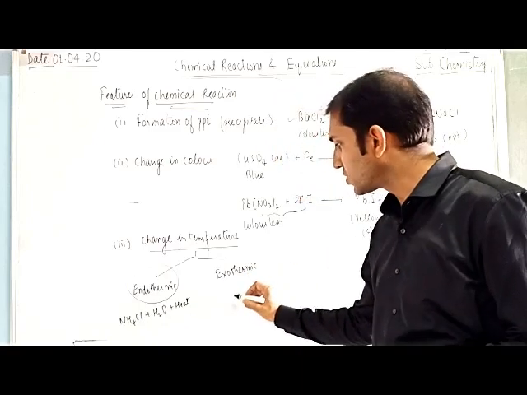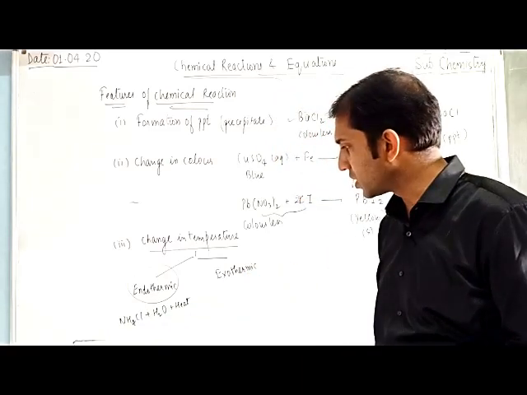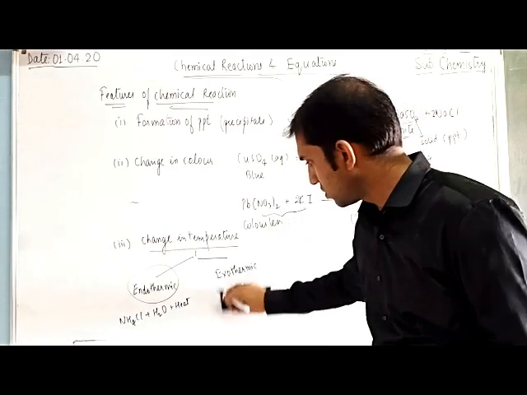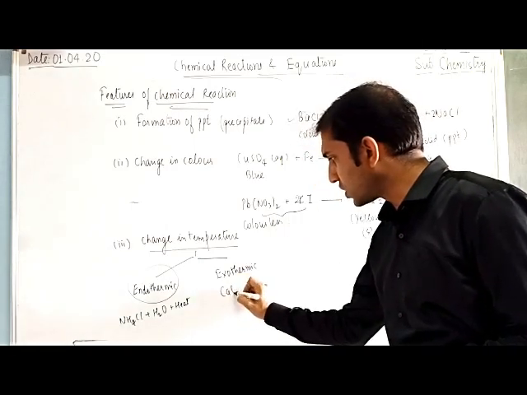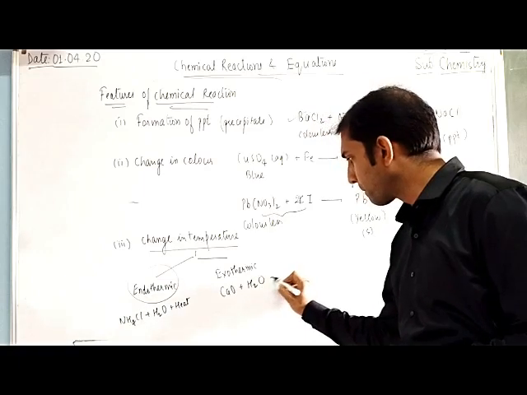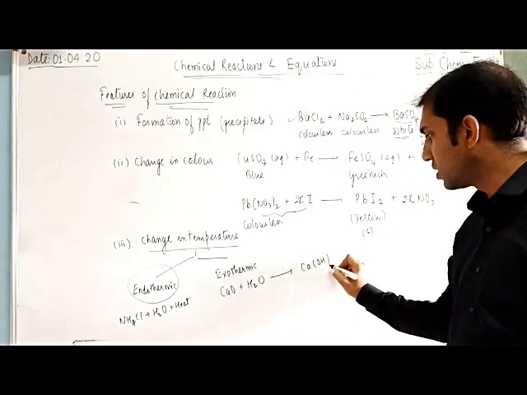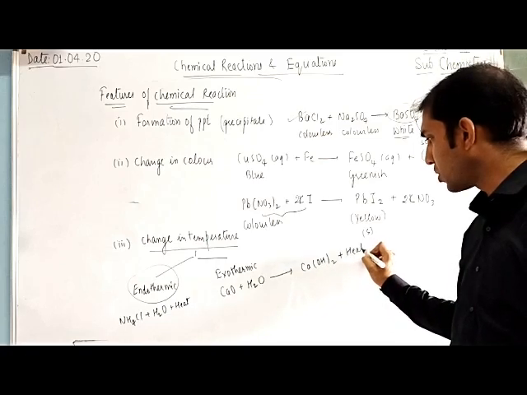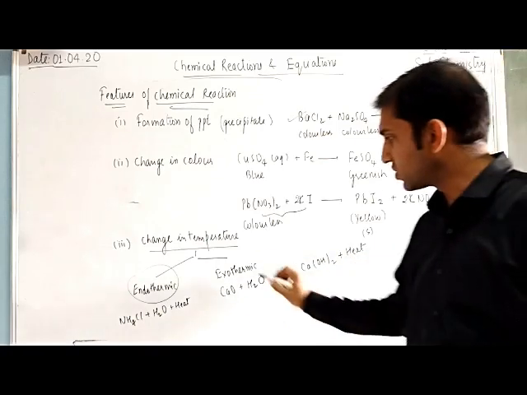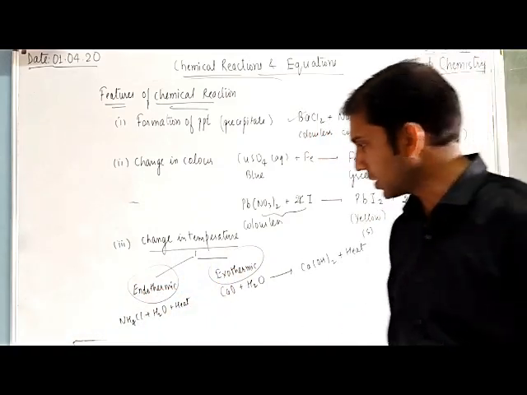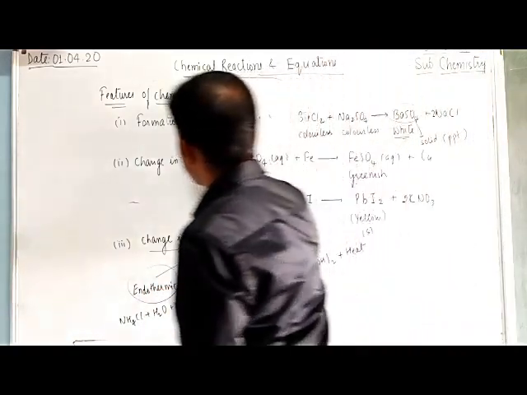For an exothermic reaction, we take an example: calcium oxide dissolved into water gives us calcium hydroxide and releases some amount of heat. So this reaction is called exothermic and that reaction is called endothermic. Okay, now come to the next change.